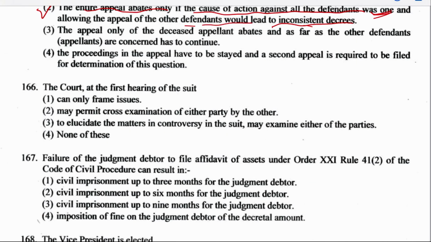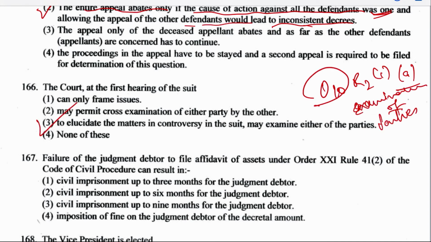Next is question number 166. The court at the first hearing of the suit. Option 1, can only frame issues. Option 2, may permit cross-examination of either party by the other. Option 3, to elucidate the matter in controversy in the suit, may examine either of the parties, or none of the above. Well, this has been asked from Order 10, Rule 2(1)(a). What does Order 10 talk about? It is examination of the parties, and according to that, right answer is option number 3. To elucidate the matters in controversy in the suit, may examine either of the parties.